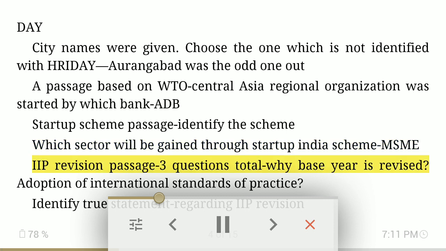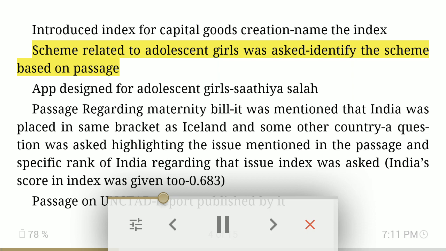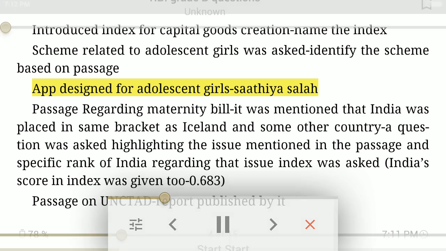IIP revision passage. 3 questions total. Why is the base year revised? Adoption of international standards of practice. Identify the true statement regarding IIP revision. Introduced index for capital goods creation. Name the index. Scheme related to adolescent girls was asked. Identify the scheme based on passage. App designed for adolescent girls.